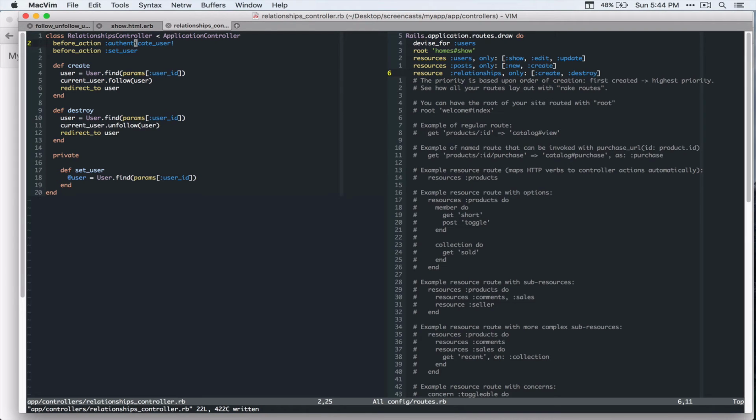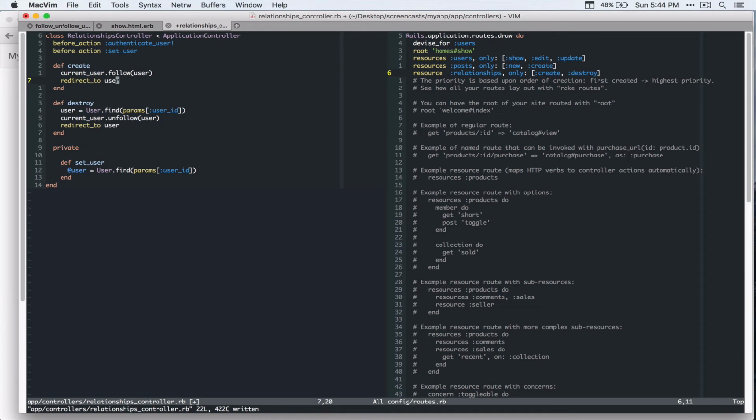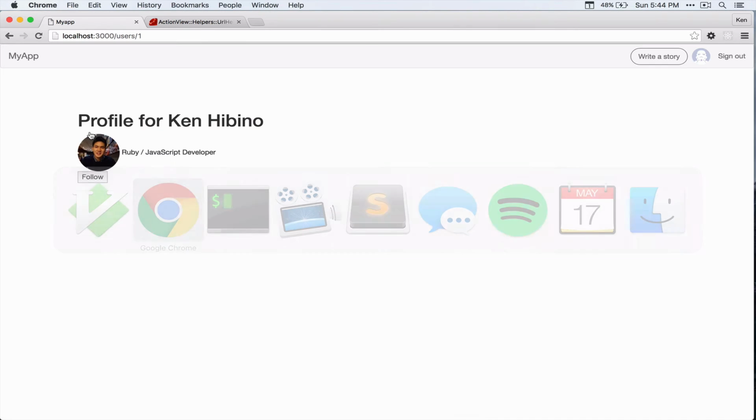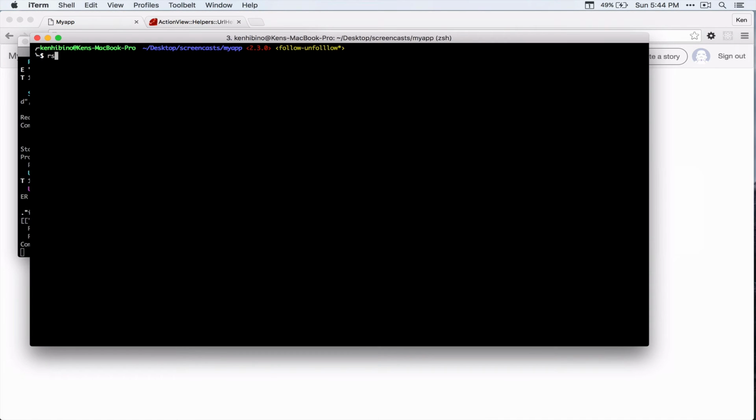This order of before action is pretty important. So it's going to call authenticate user first, and then if it doesn't return false, then if it passes, it's going to call the second before action. So we can just get rid of this line, and then we have to change that user to an instance variable. Let's make sure that it still works.